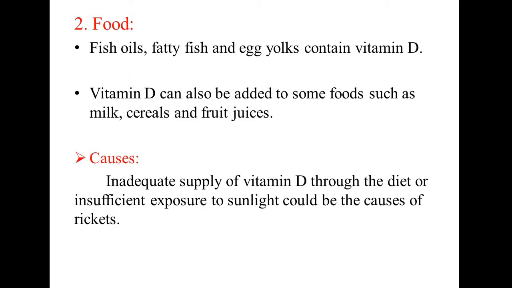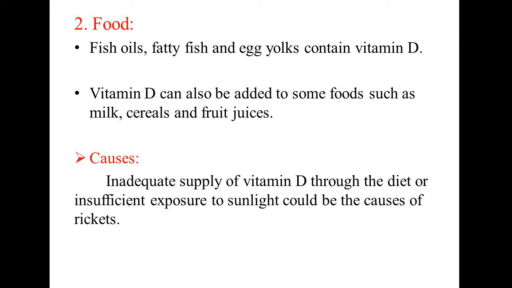The second source is food, such as fish oils, fatty fish such as mackerel, sardine, that is Sardinella longiceps, and other varieties of sardine, oily fishes. Then egg yolk. Egg yolk means the yellow part of the egg, which contains vitamin D. Vitamin D can also be added to some foods such as milk, cereals and fruit juices.